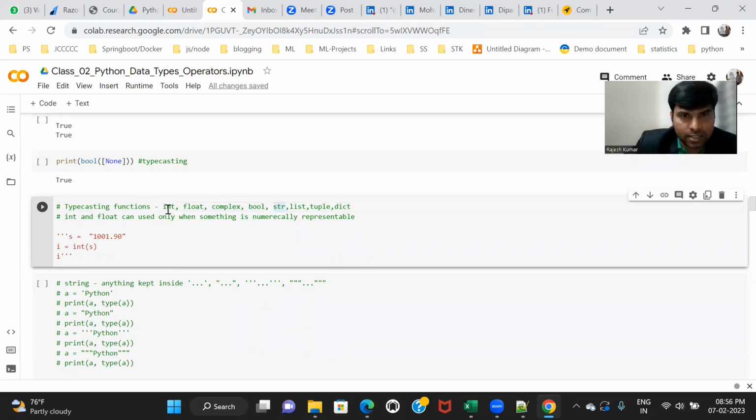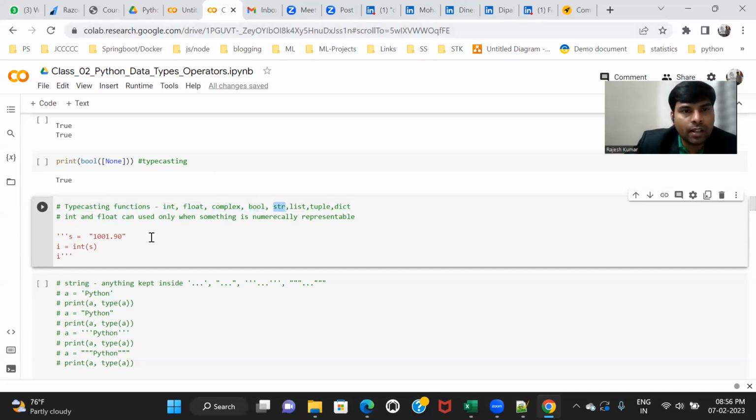So int is used to convert anything into int type. Suppose you have an X thing you want to convert into int type, then you have to use the int typecasting function. If you want to convert X into float type, you have to use the float function. To convert into complex, use the complex typecasting function. To convert into Boolean type, use the bool typecasting function. To convert into string, use the str typecasting function.